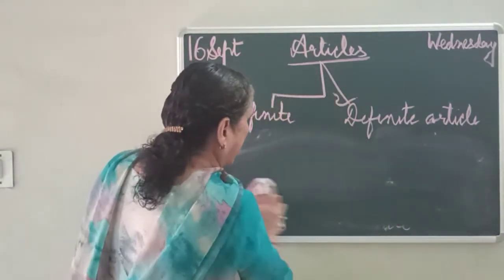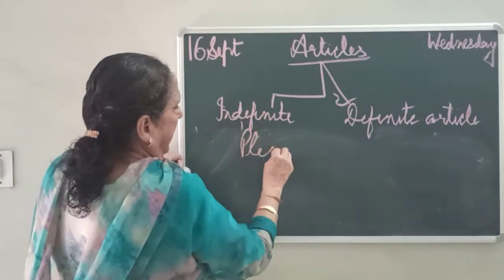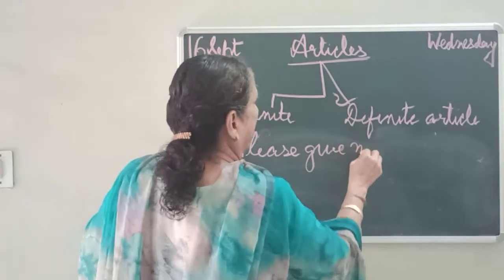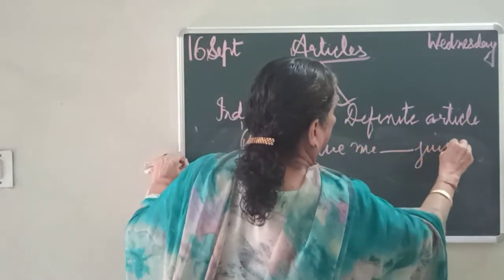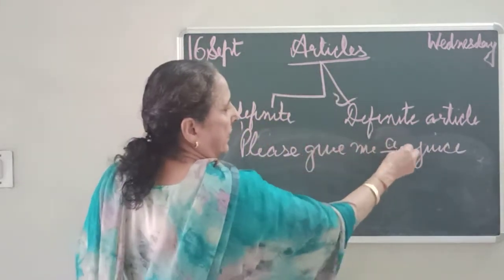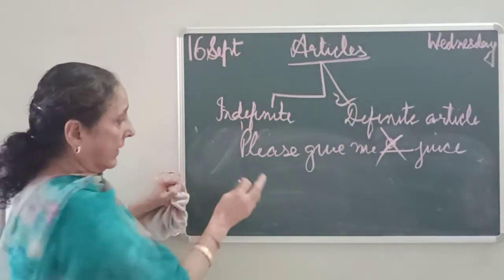See one more example here also. Please give me juice. Okay? Okay, but some of the children they will write, please give me a juice, please give me that. That is wrong. Okay? When will you write the article?